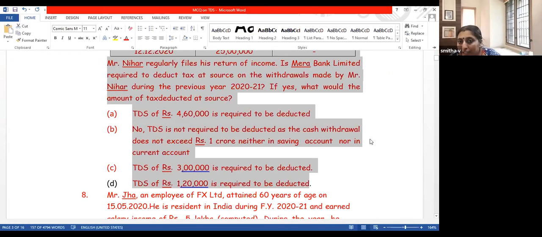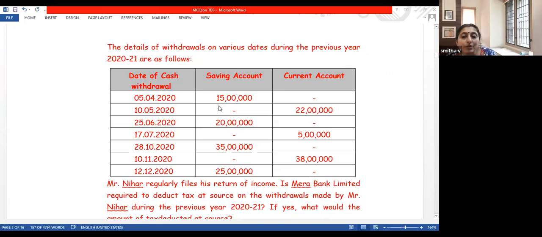Any doubts? 194N. Please be careful about 194N since this is a new section, an amendment which has been introduced.